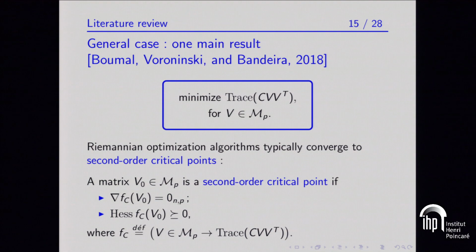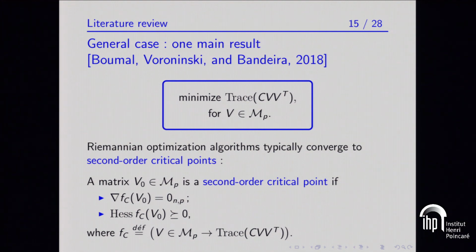In this setting, we know that suitable Riemannian optimization algorithms, although they may not converge to a global minimum of the problem that they are applied to, they are at least guaranteed in the limit to find a second-order critical point, which means that if you run a suitable Riemannian optimization algorithm, you will find a matrix V0 that belongs to your feasible manifold Mp, and for which the gradient of the cost function is 0.